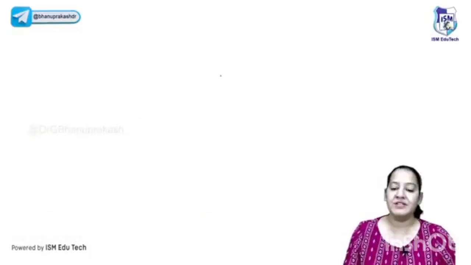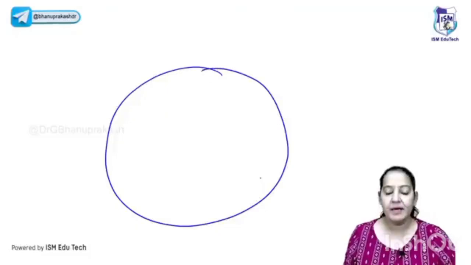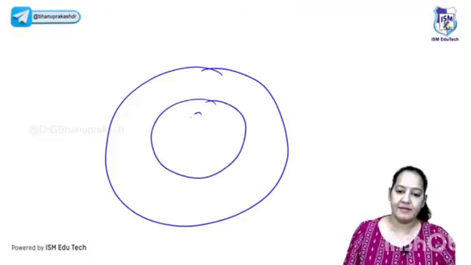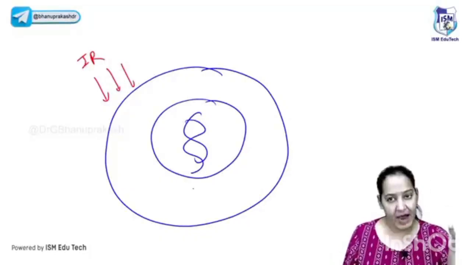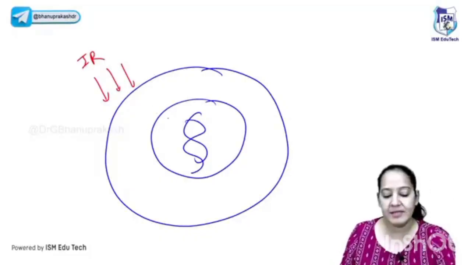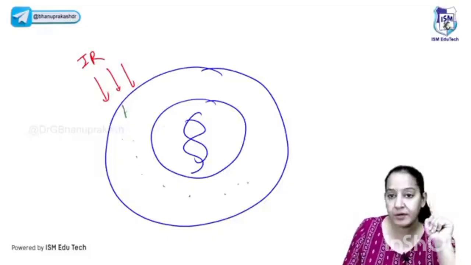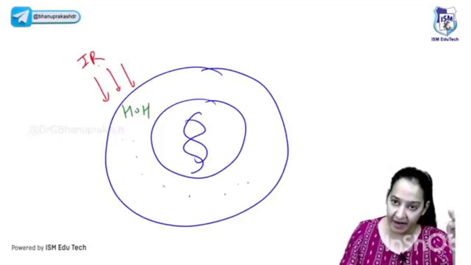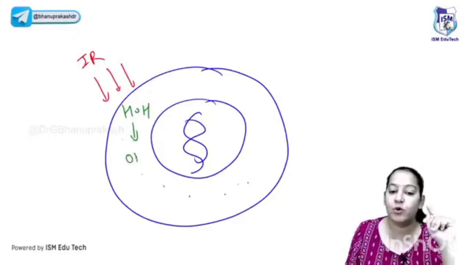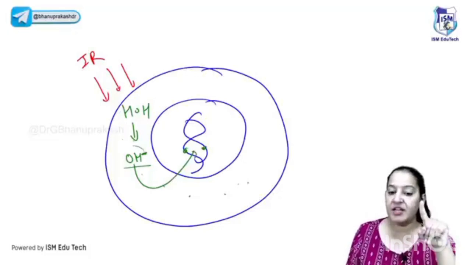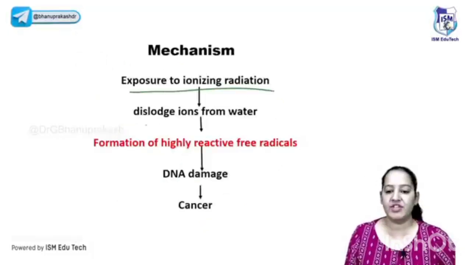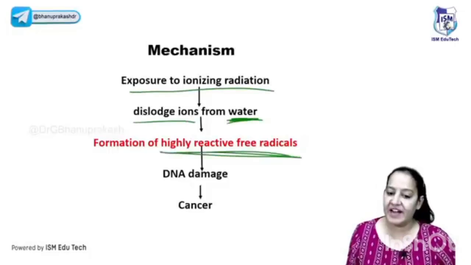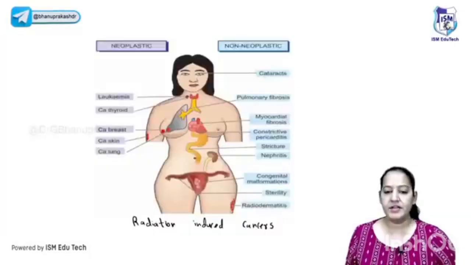What is the mechanism? Imagine this is either a WBC, bone marrow cell, or a thyroid cell. It has the DNA and IR is falling. This time UV is not falling. The IR is falling on the cell. When ionizing radiation falls on the cell, in the cytoplasm the cell has water. Of course, all cells have water. What is water? HOH. When IR rays fall on the water, it forms the free radical, OH negative. This OH negative will cause the mutation. So the mutation here is due to the formation of the free radical from the water. This is the mechanism. You got it? So exposure to ionizing radiation dislodges ions from the water and forms the free radical. That causes mutation, which leads to cancer. You got it? So we are done.